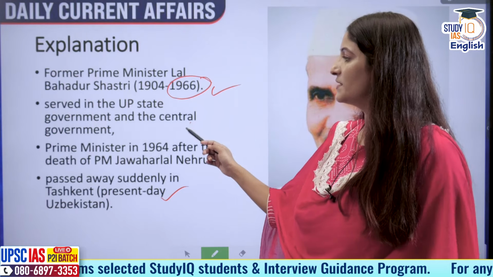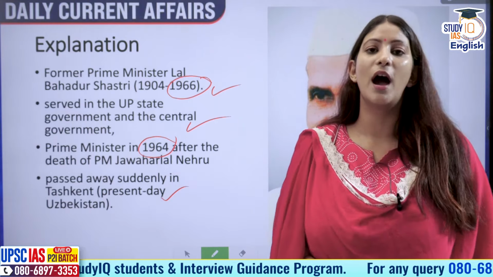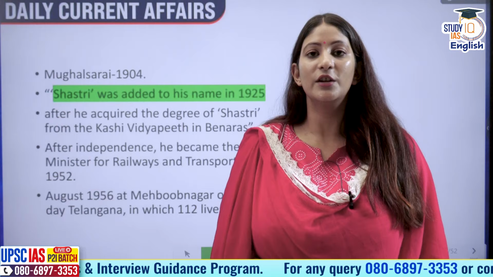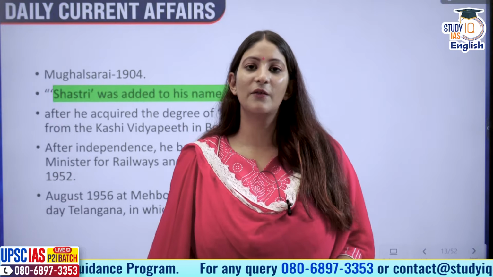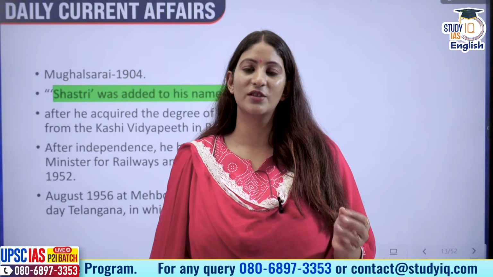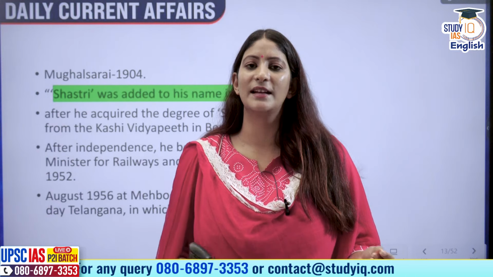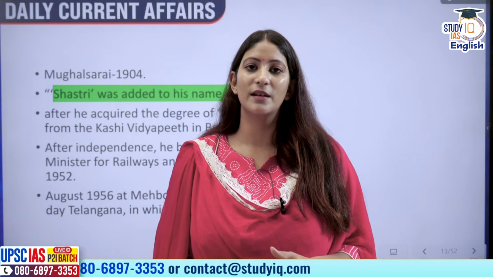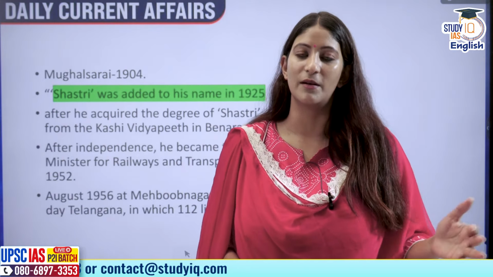He served in the UP state government and the central government. He served as the Prime Minister in 1964 after the death of Prime Minister Nehru. You know, he dropped his last name. His last name was Verma, but he wasn't happy with it since he was a child. Because of the caste system that prevailed at that time, when he was taking admission in a school in class 6, he chose that he wouldn't use the last name Verma.